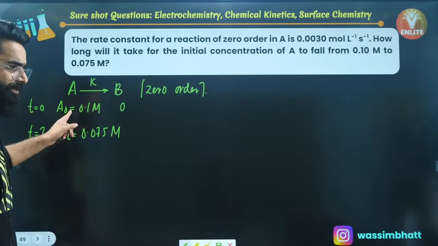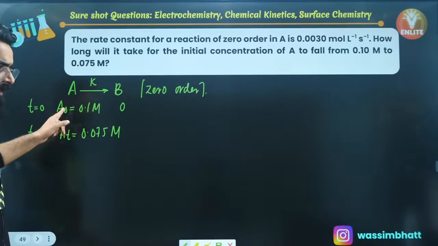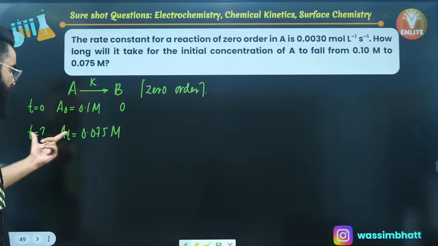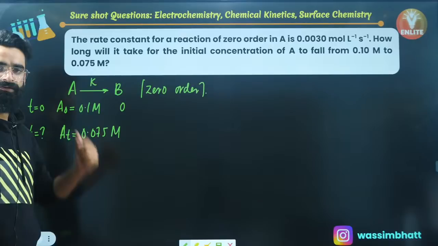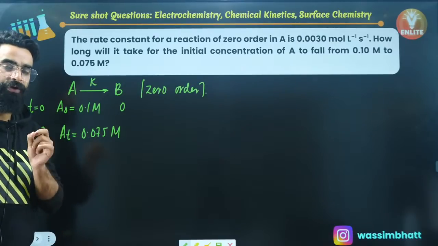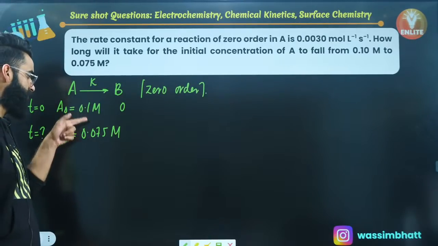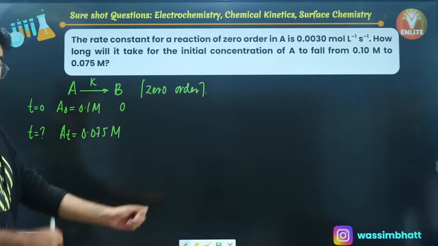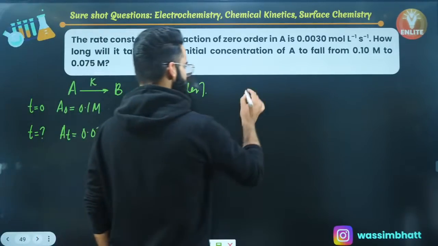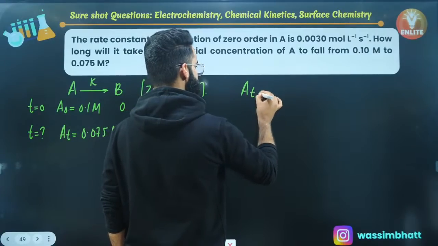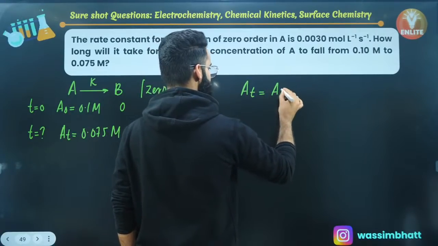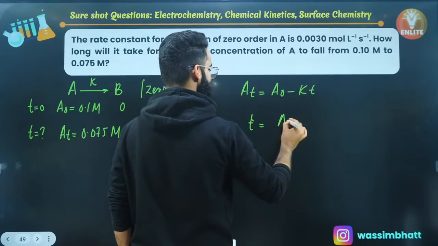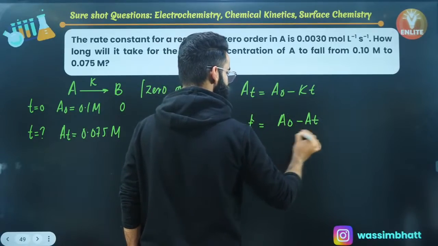Initially, the concentration of reactant was 0.1 molar. So after some time, the concentration of reactant is becoming 0.075. How long will it take for the concentration of reactant to fall from 0.1 to 0.075? So I need to get the value of t, right? Since it's the zero order reaction, I'll be using the zero order integrated rate equation: At is equal to A naught minus Kt. So from here you can calculate t, and t comes out to be A naught minus At divided by K.